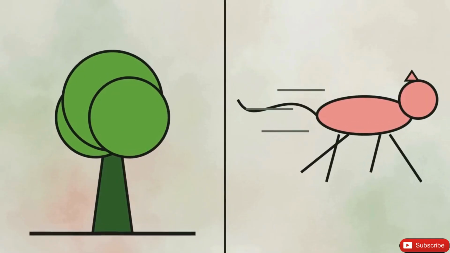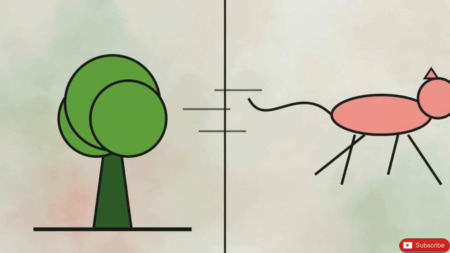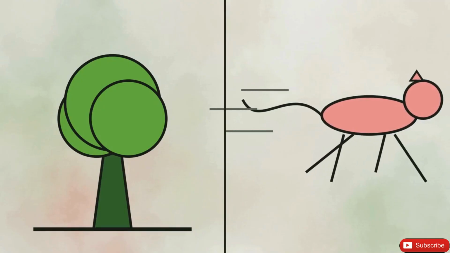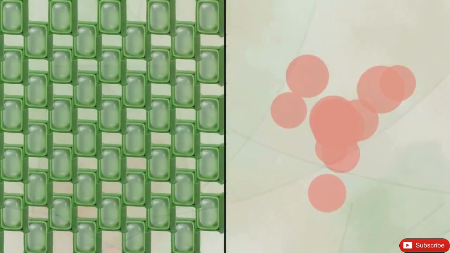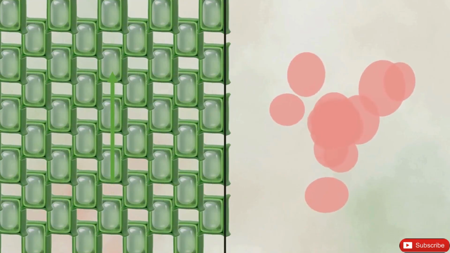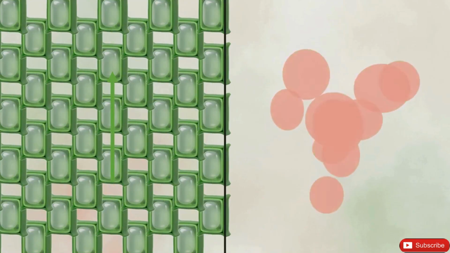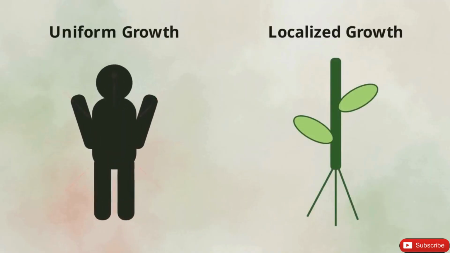Most plants are fixed in one place and require upright support, while most animals must move actively to find food or shelter. To stay firm, plant cells have rigid walls. Animal cells lack these, providing flexibility for locomotion. Think about this difference. Animals need flexible tissues to move, while a plant's survival depends on maintaining a rigid, upright position. While animals grow uniformly, plants grow in localized zones of dividing cells called meristematic tissue.